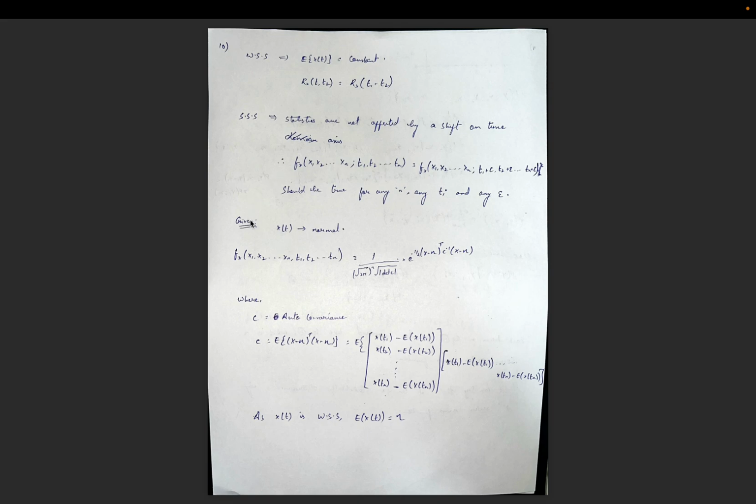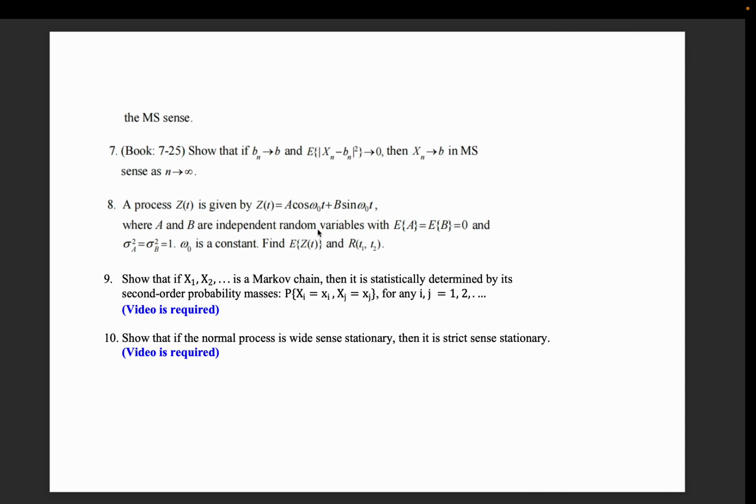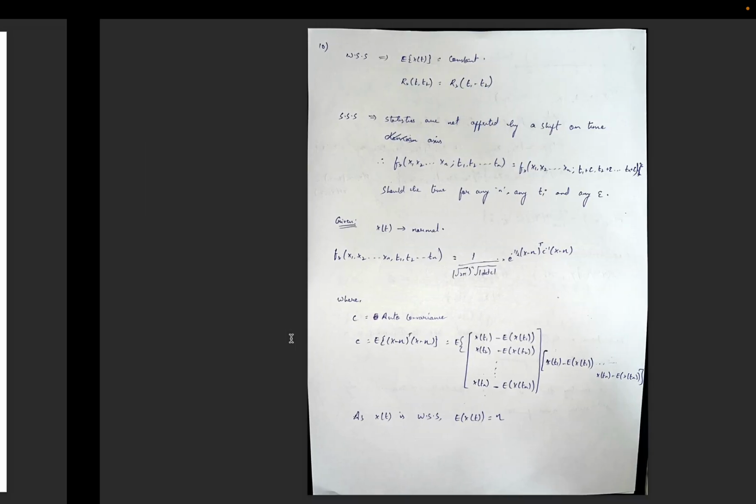For the given question, it is given that x of t is a normal process.